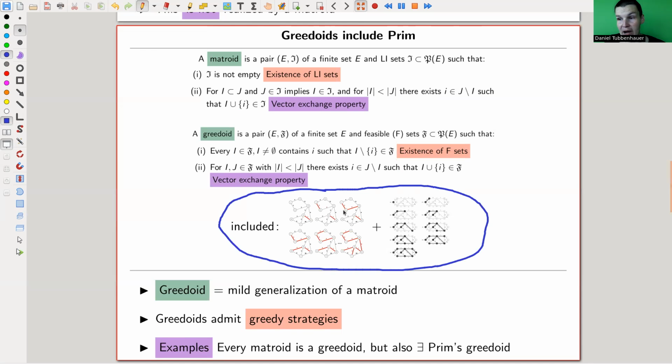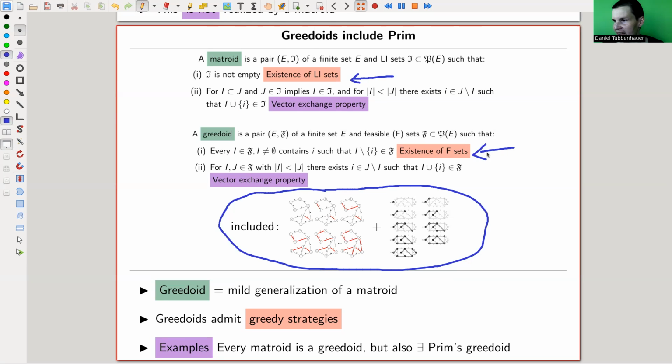So let's have a look at the definition. A matroid is this existence of linear independent sets, and for a Greedoid, it's essentially the same. They're just called feasible sets. So the existence of feasible sets looks slightly different, but it's not super different.